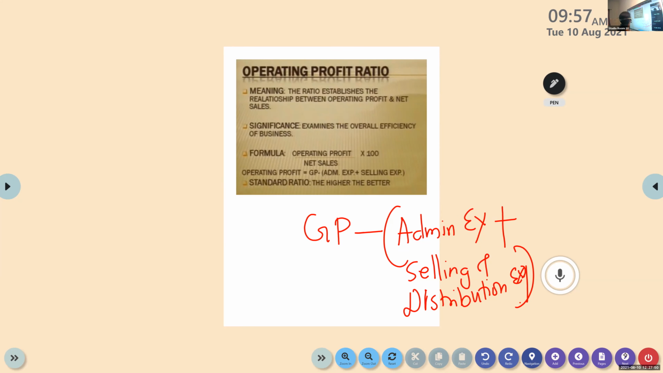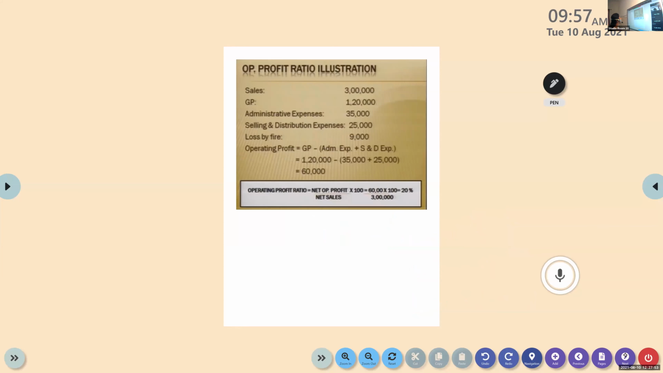Now let's see the problem. Operating profit ratio. Sales is given to you. Gross profit is there. Administration expense is there. Selling and distribution expense is there. And let me tell you, there will be many other items given to you. That doesn't mean you should include all that in your answer. They are given just to mislead you. So here loss by fire is given.